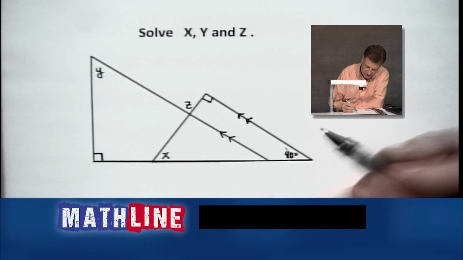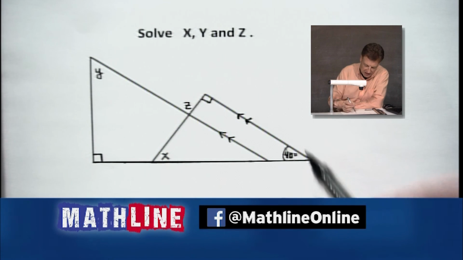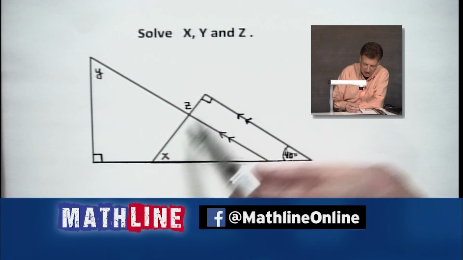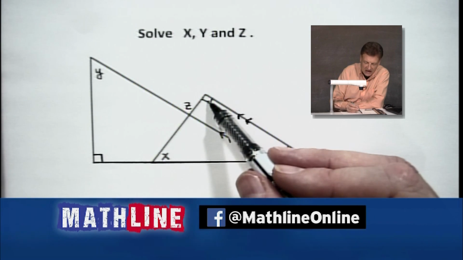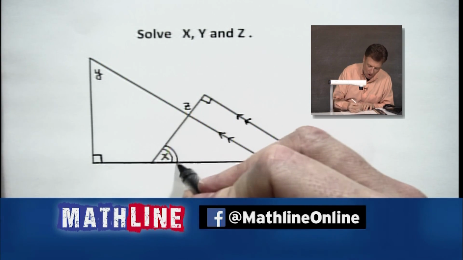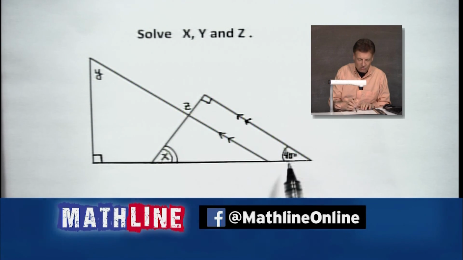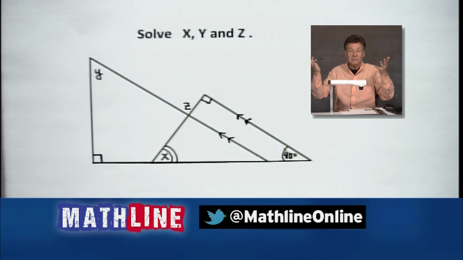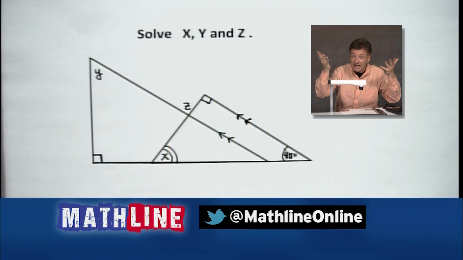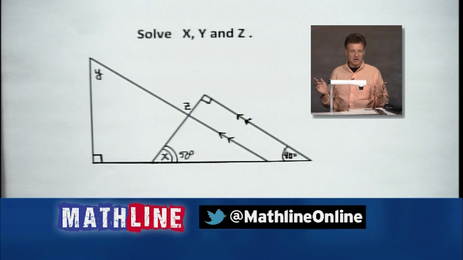Well, let's first of all notice the 40 degrees is rather important down here. I think it's rather important because if you look at this big triangle here that has little old x in it, look at that, the big triangle with x in it. I've got a 40, I've got a 90. Guess what? You got it. What have we got? Not congruent, no. What have we got? Complementary, exactly. There's our good old right triangle corollary working along there. Okay, complementary angles. Well, what does that mean? It means they add up to 90, correct? And we have a 50. 50 degrees. You good? Everybody's going, okay, all right.